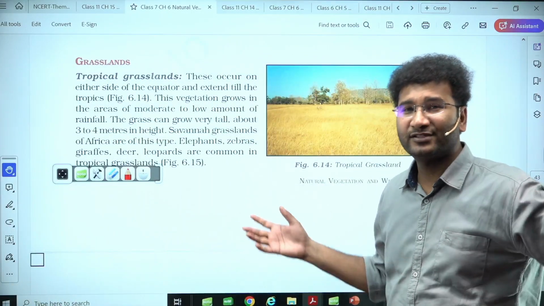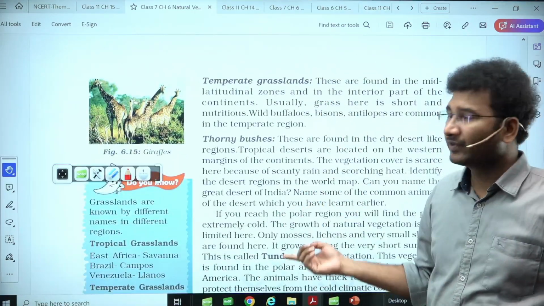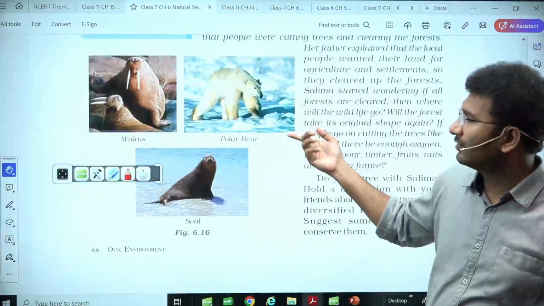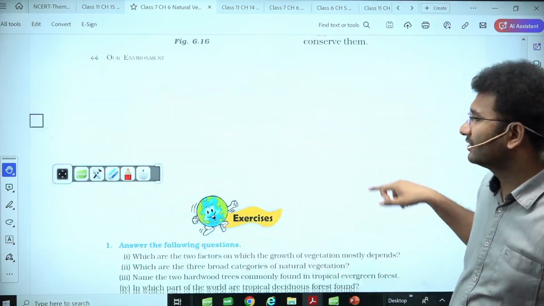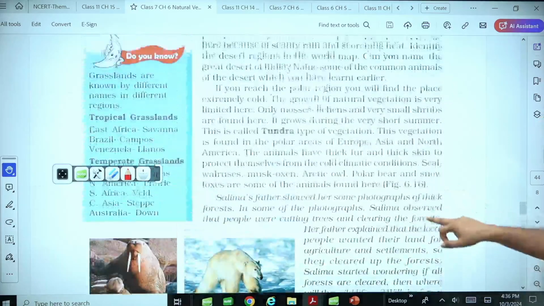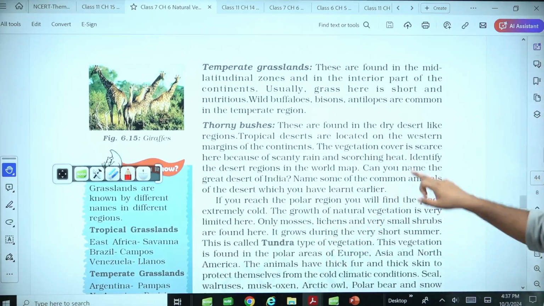Where are these grasslands present? They are also present in tropical area. They are also present in temperate area. How these grasslands are different from each other and what kind of life forms you will find in the polar region. This is what is mentioned in this particular chapter, right? So this is nothing but the tundra. So here, can I say that you have a tundra type of vegetation?